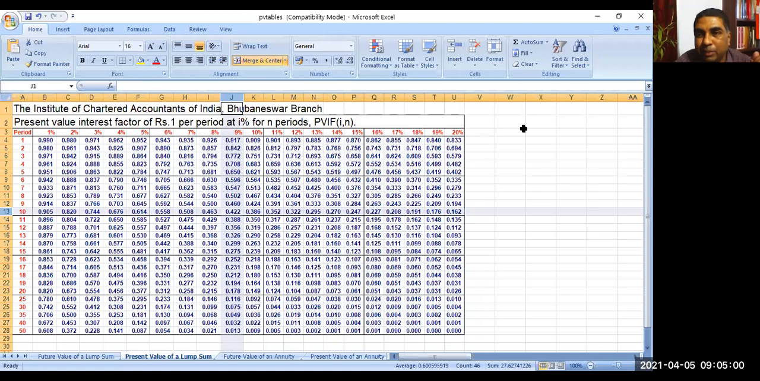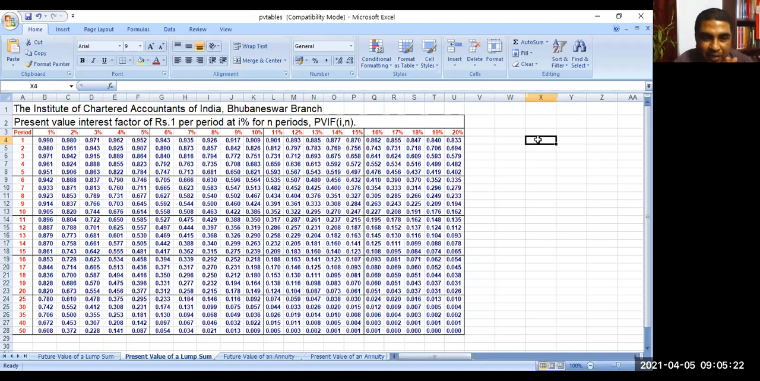Suppose you are receiving 100 rupees for the coming 5 years. Or let us say today you are not getting anything, after 1 year you will get 100 rupees. The next year 100 rupees you will get. Next year 100 rupees you will get. Like this, for some period you are going to receive. So this kind of cash flow is called annuity.